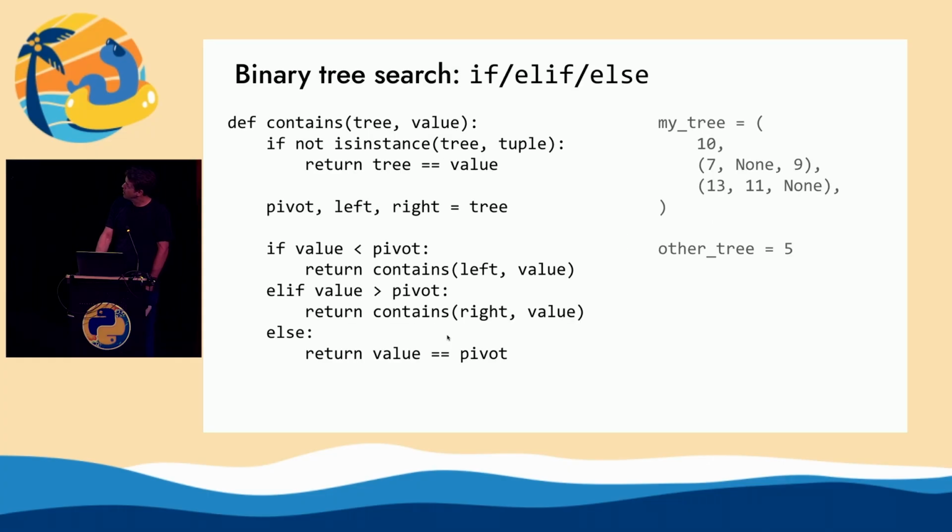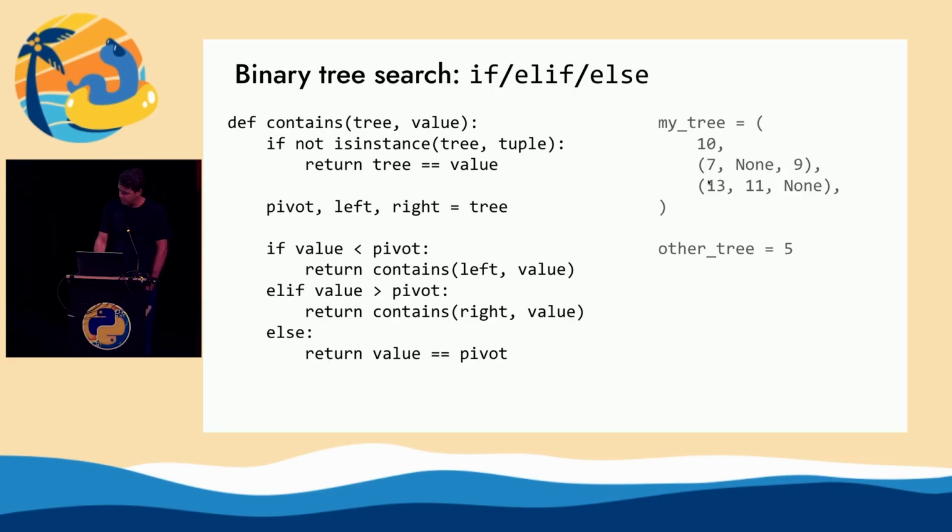When match is good, let's do a binary tree search. So this is not meant to be an interview question, but let's say we have a binary tree. And there's a value here. Let's say 10 is the value of the node. There's a left side and a right side. The first value in the tuple is the value. The second is the left side of the tree. The third value is the right side of the tree. So just a really simple nested tuple.